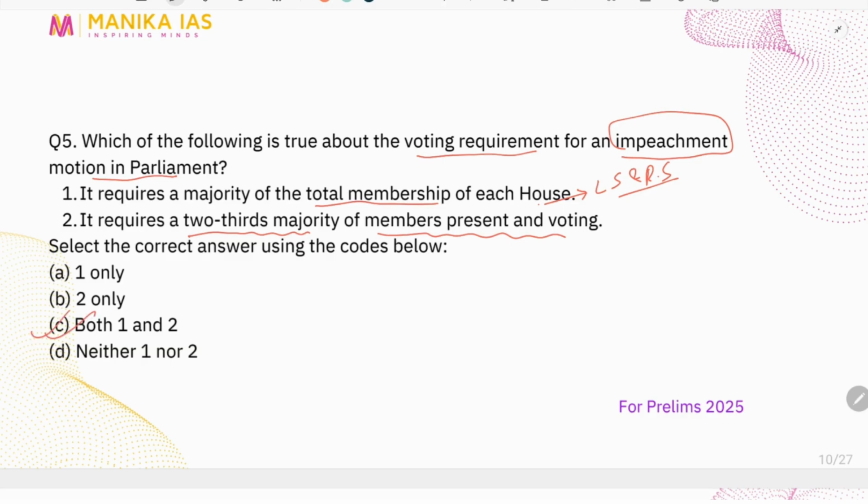What is the kind of voting that is required in order to impeach a Supreme Court and a High Court judge, which we also call the higher judiciary? It's the two-third majority of the members present and voting in both the houses, right?